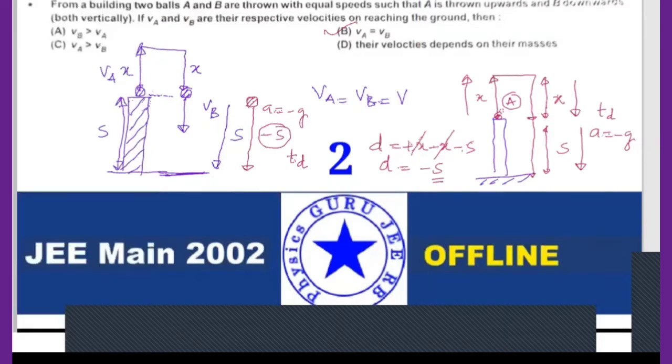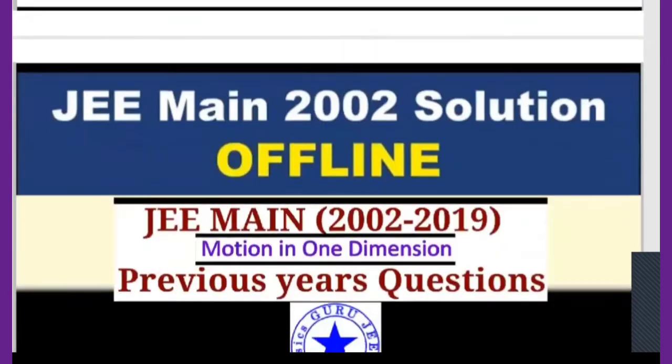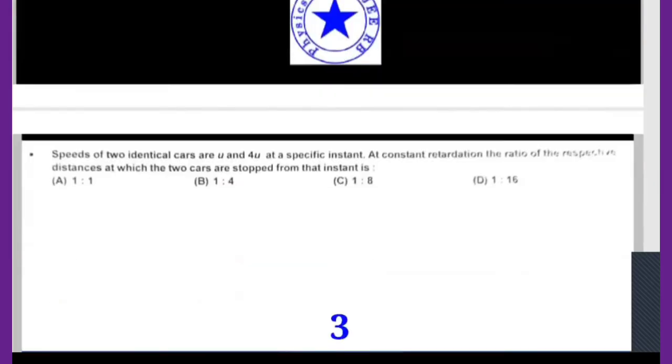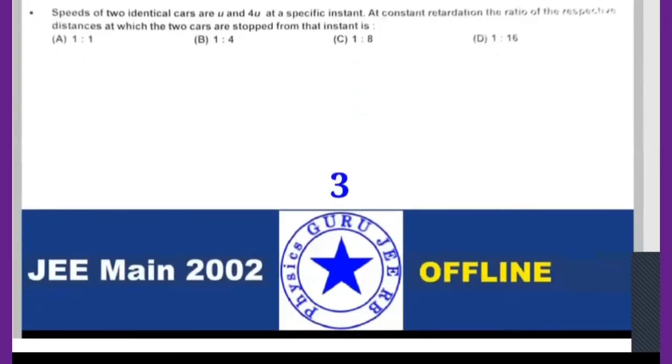Okay, now let me go with the next question, right? So this is 2002 only, what was given as homework yesterday. Are you able to see it on the screen? Yes, sir. You can see now how much time is saved for me and for you, right? Just take a screenshot. It should be very interactive, okay?